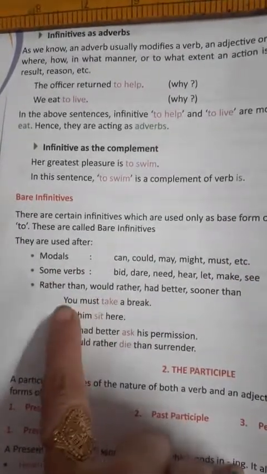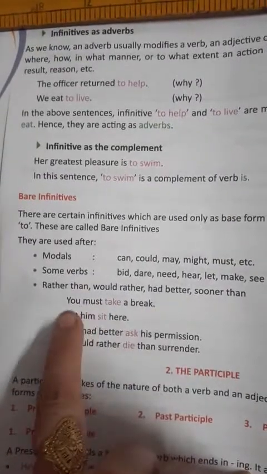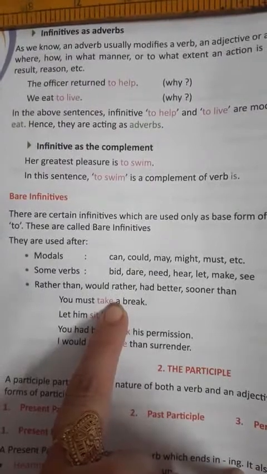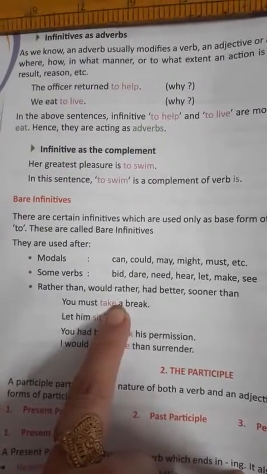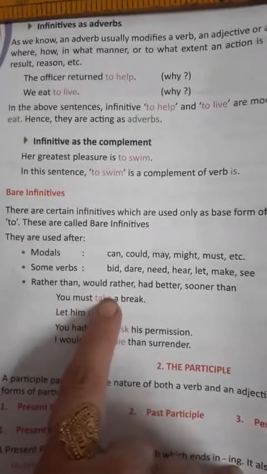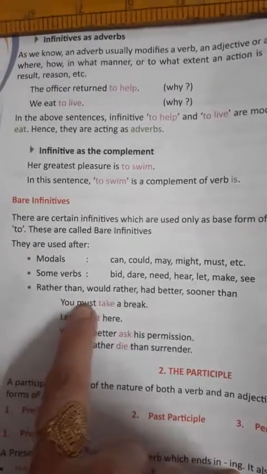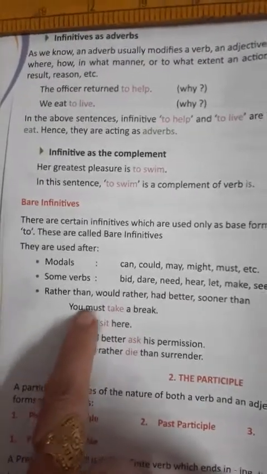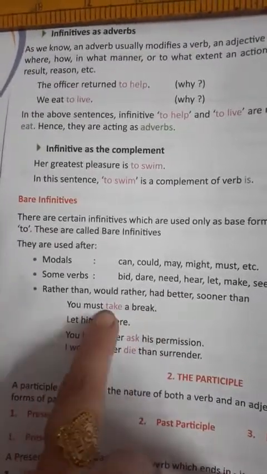For example, you must take a break. Now, must is a modal and take is the base form of the verb, but it is used without to. So this is called bare infinitive. If we say he must take a break, then again there will be no change. We must take a break, they must take a break.